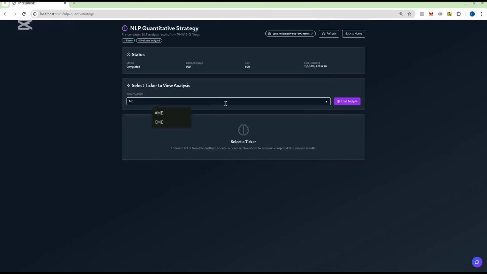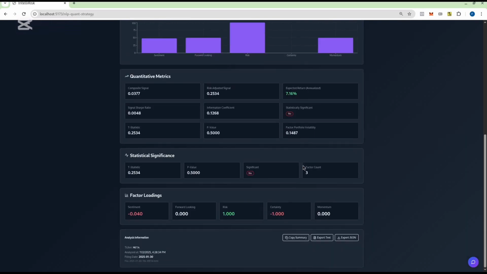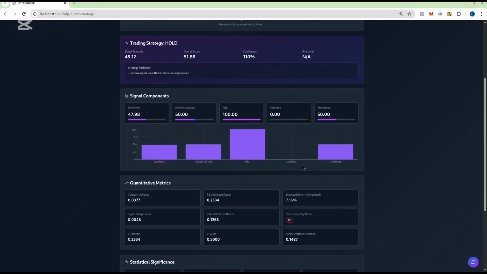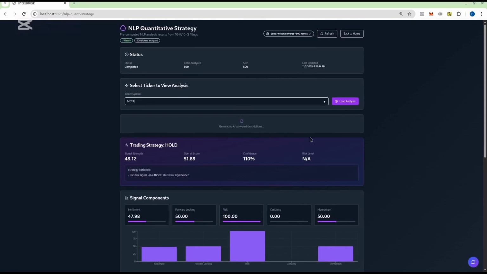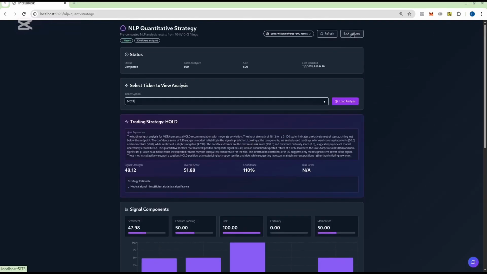So here we also have an NLP strategy. Our goal here is to analyze each company. We basically apply machine learning here, so we use spaCy to remove all the filler words, etc. We also use a Transformer to transform the text into embeddings and compare companies relative to each other. We remove the stuff that appears a lot in each company. Here we basically have an AI explanation of what to do based on the SEC filing analysis. We also use FinBERT in order to get the sentiment of the current SEC filings.